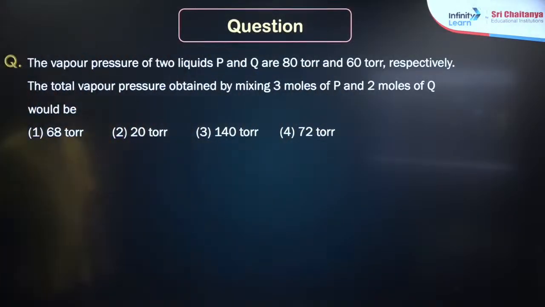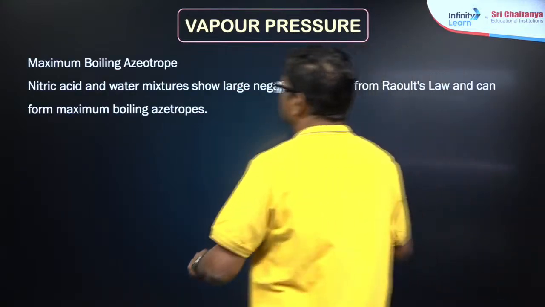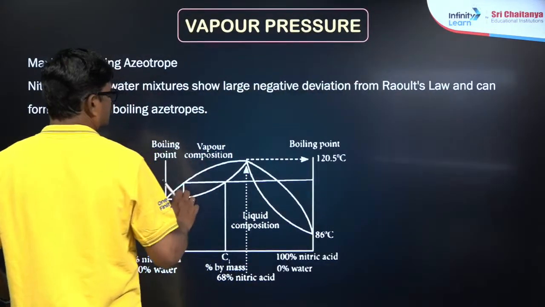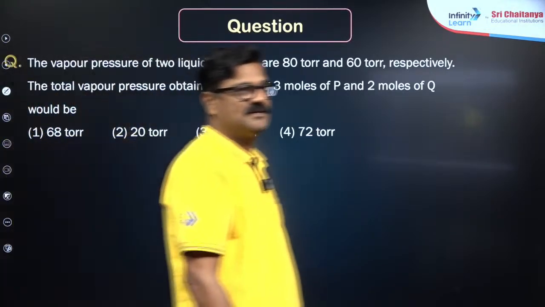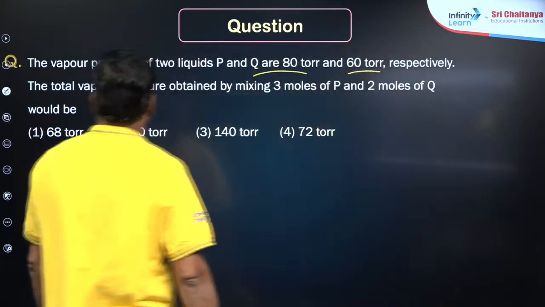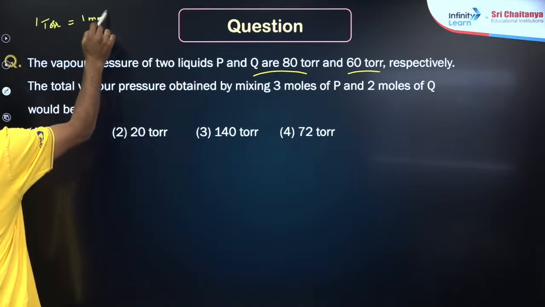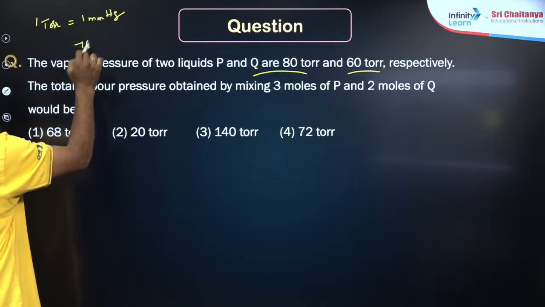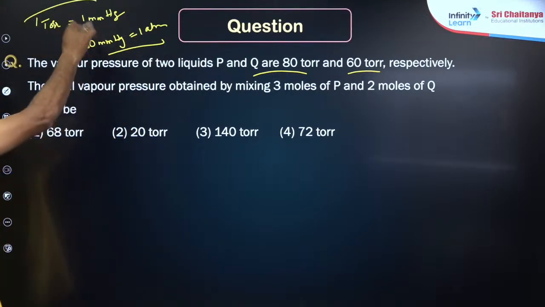The vapor pressures of two liquids P and Q are 80 and 60 torr respectively. The total vapor pressure by mixing 3 moles of P and 2 moles of Q. So what could be your answer? Tell me, students, it's your question. 1 torr is equal to 1 millimeter mercury, mind it. 760 millimeter mercury is equal to 1 atm. Of course, this is not required for this question.